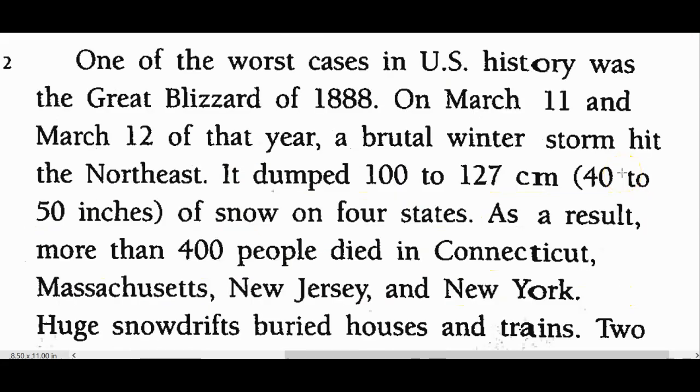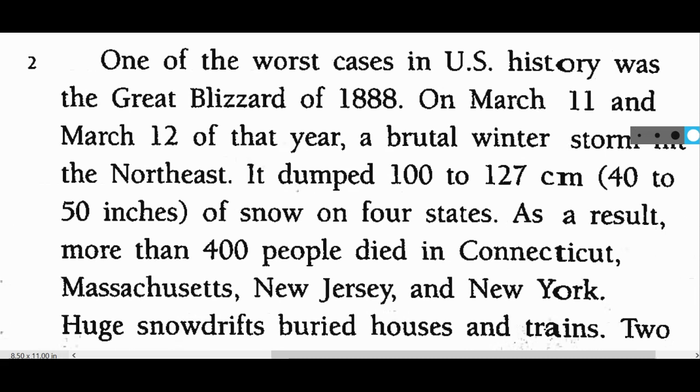It says one of the worst cases in U.S. history was the Great Blizzard of 1888. On March 11th and March 12th of that year, a brutal winter storm hit the Northeast. It dumped 100 to 127 centimeters, or they converted it to 40 to 50 inches of snow on 4 states.